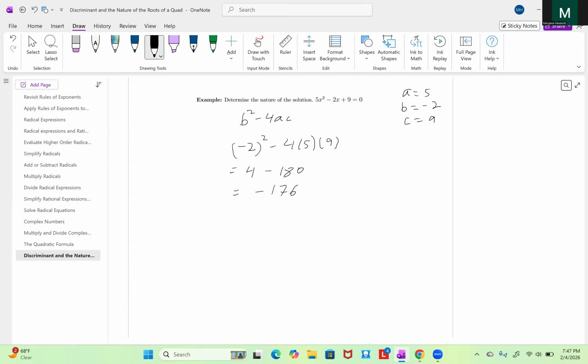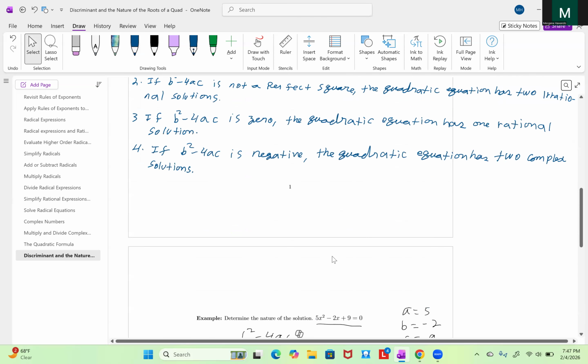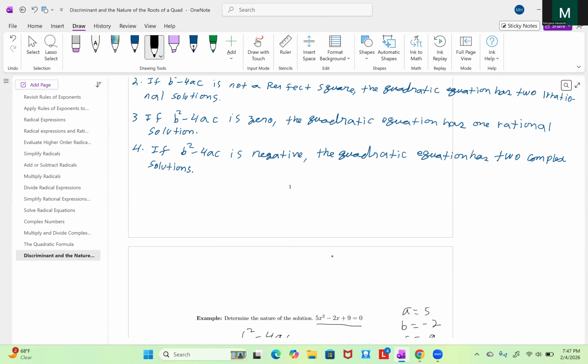When the discriminant is negative, it has two complex solutions. The quadratic equation has two complex solutions. So that's what it tells us. Here it says, if b squared minus 4ac is negative, the quadratic equation has two complex solutions.